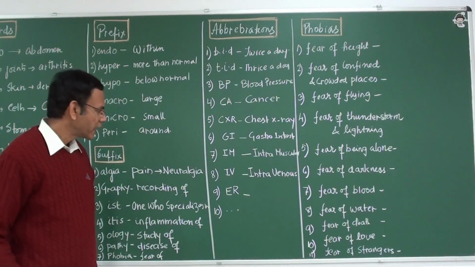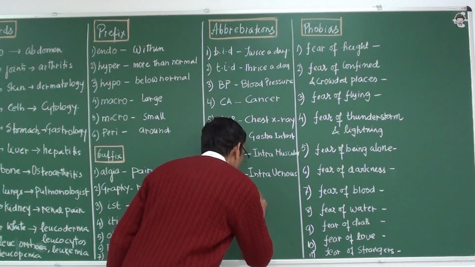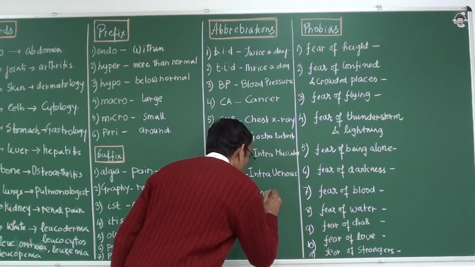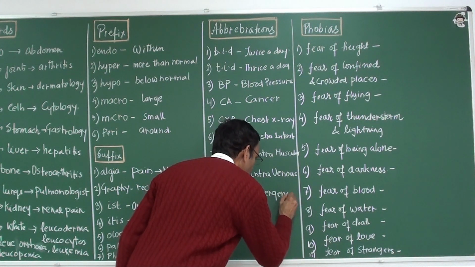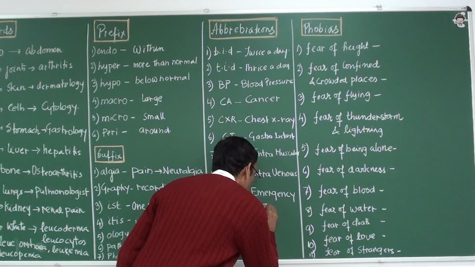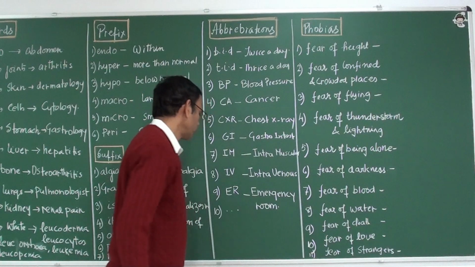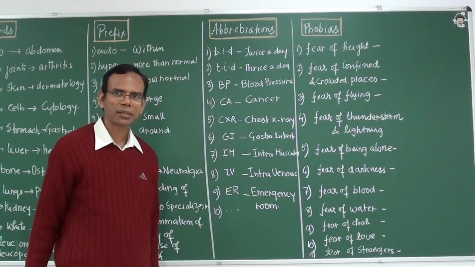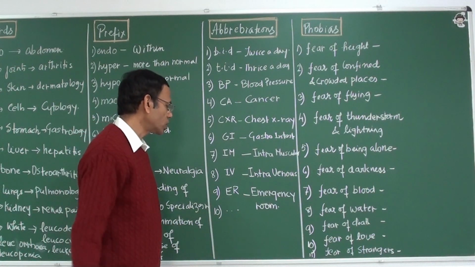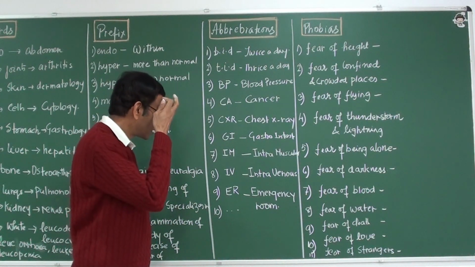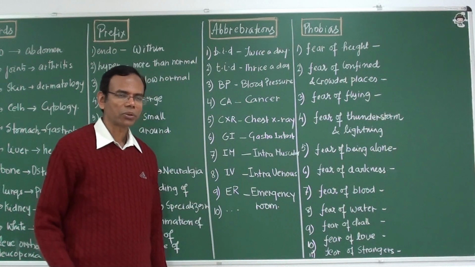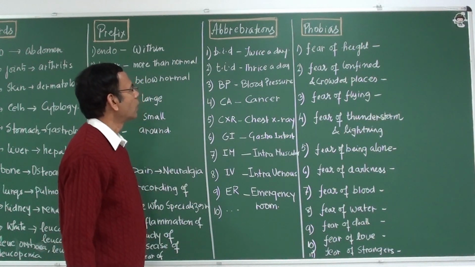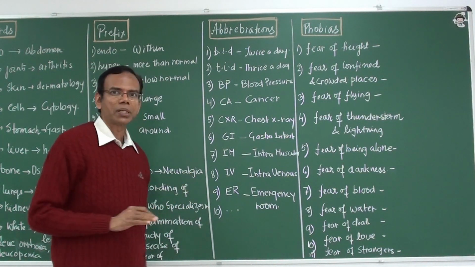ER, emergency room. Then again, you find out some 5 more abbreviations related to the medical field, and write them down in your copy. Okay, so that is all about abbreviations.